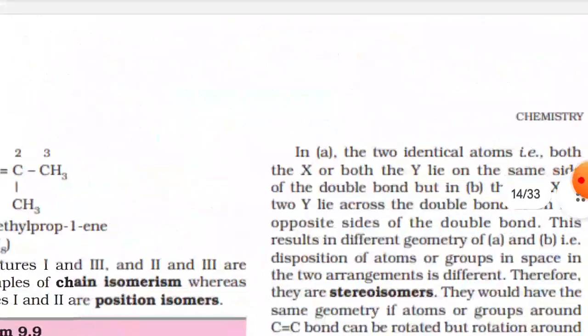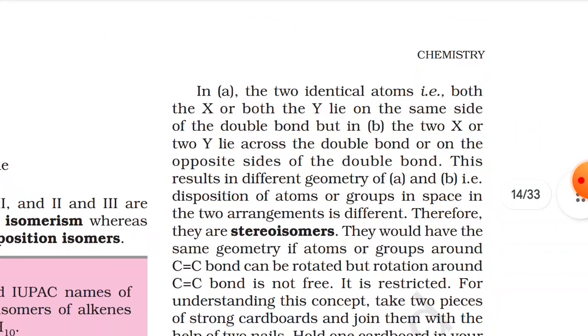So, in A, the two identical atoms, that is both the X or both the Y, lie on the same side of the double bond. But in B, the two X or two Y lie across the double bond or on the opposite sides of the double bond.